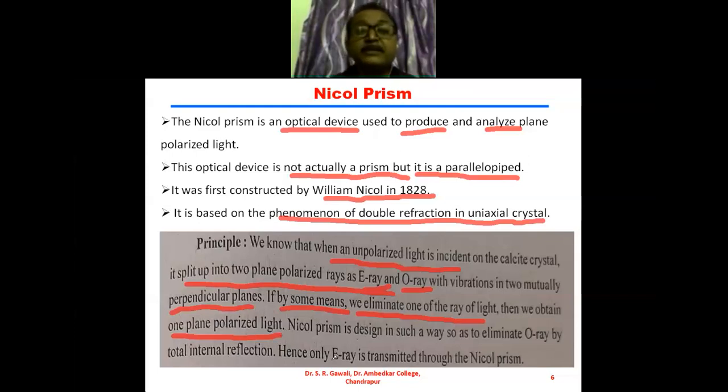Nicol prism is designed in such a way as to eliminate the O ray by total internal reflection.